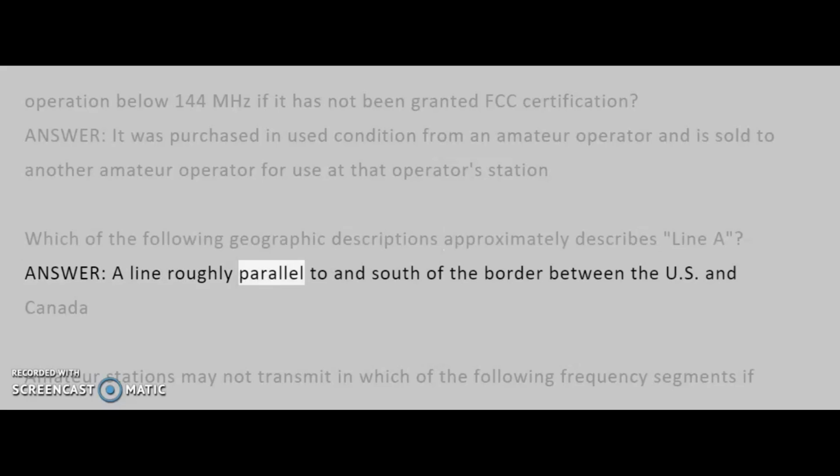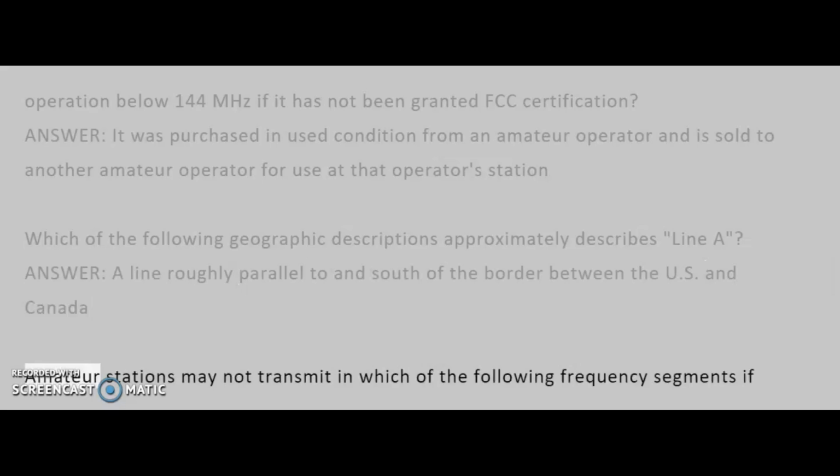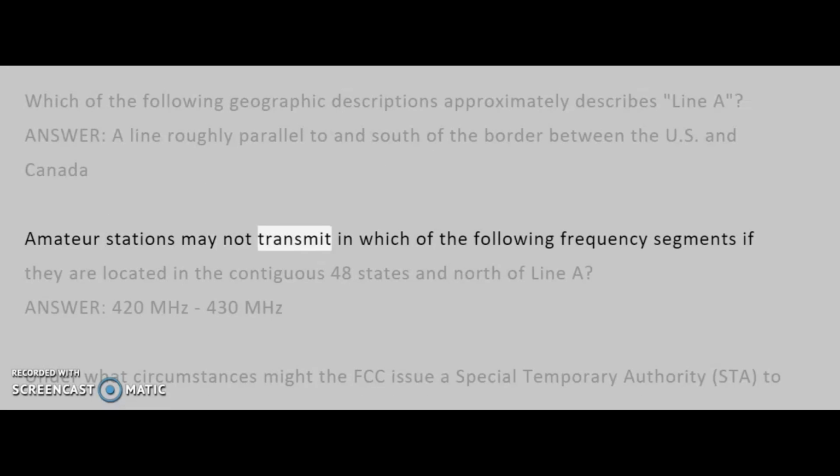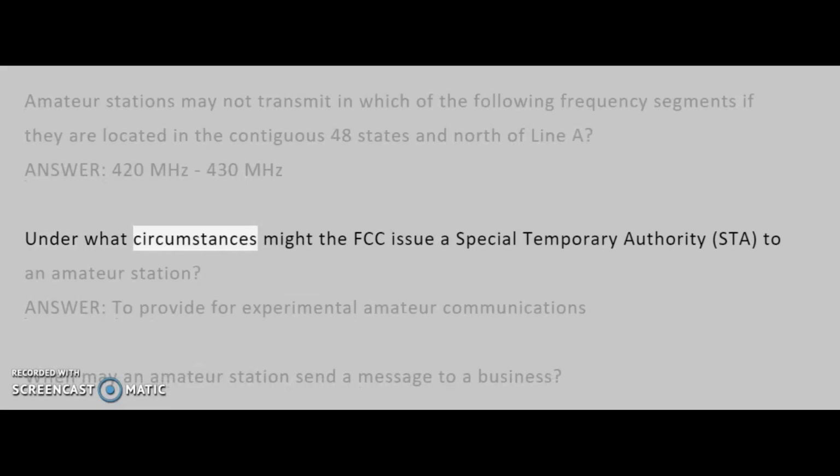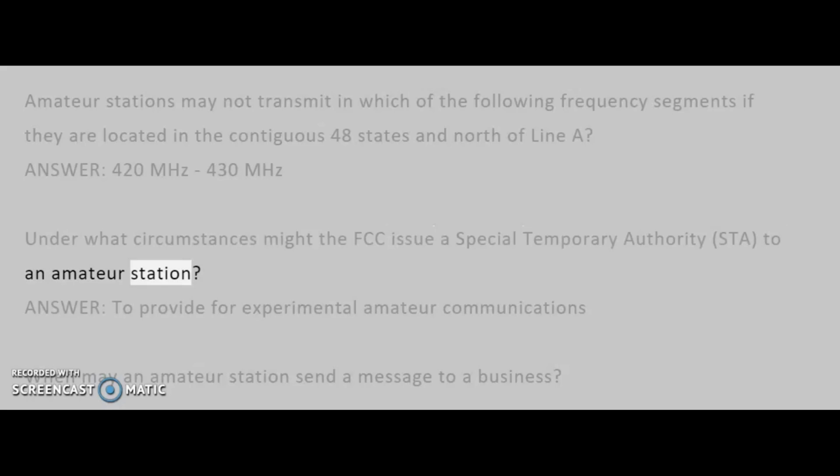Answer: a line roughly parallel to and south of the border between the U.S. and Canada. Amateur stations may not transmit in which of the following frequency segments if they are located in the contiguous 48 states and north of line A? Answer: 420 MHz, 430 MHz. Under what circumstances might the FCC issue a Special Temporary Authority, STA, to an amateur station? Answer: to provide for experimental amateur communications.